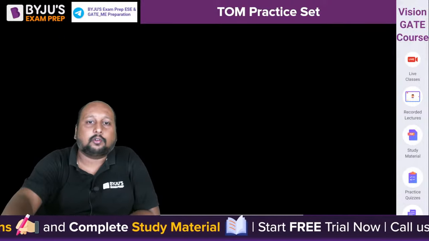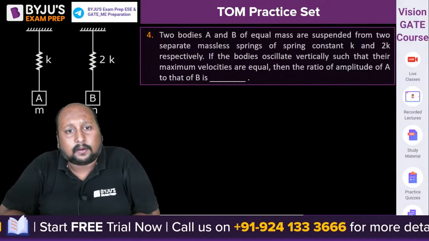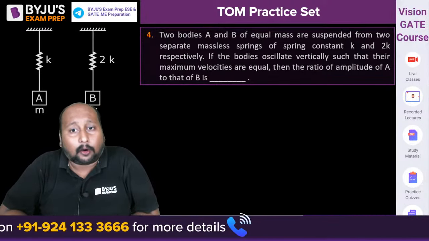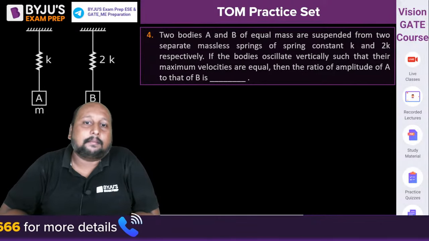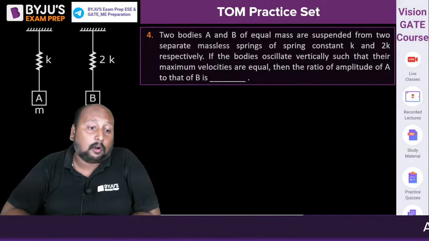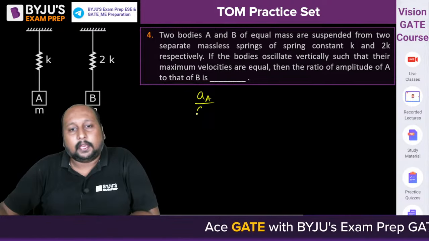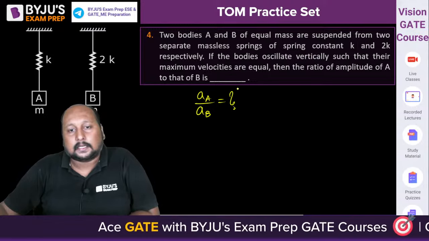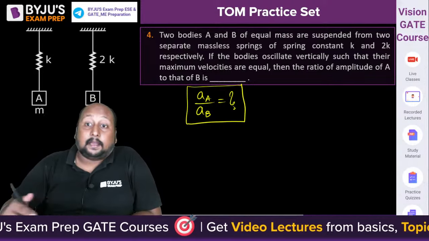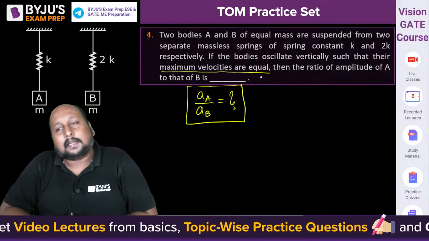ठीक है, चलिए question number 4 on the screen. Two bodies A and B of equal mass are suspended from two separate massless springs of spring constant K and 2K respectively. If the bodies oscillate vertically such that their maximum velocities are equal, then what is the ratio of amplitude of A by B? They have given one condition: the maximum velocities are equal.